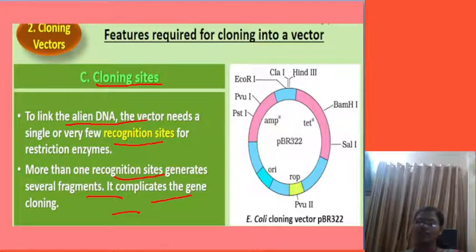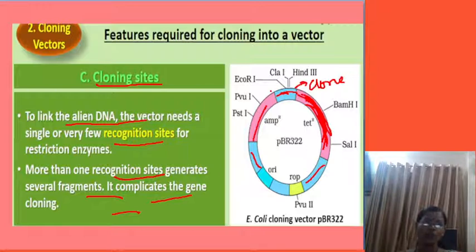Of course we can insert one gene here, one gene here, one gene here, but the plasmid will be confused as to which gene it has to clone. Suppose this is the gene we want in a larger amount. Along with this gene, if we insert the other genes also, the plasmid is failing.